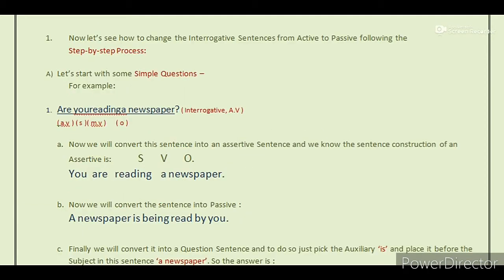Now let's see how to change the interrogative sentences from active to passive following the step-by-step process. Now take the example, are you reading a newspaper? Here see, the subject is you, the auxiliary verb is are, the main verb is reading, and the object is a newspaper. So first we will convert this sentence into an assertive sentence, and we know the sentence construction of an assertive is SVO. So in assertive the sentence is you are reading a newspaper.